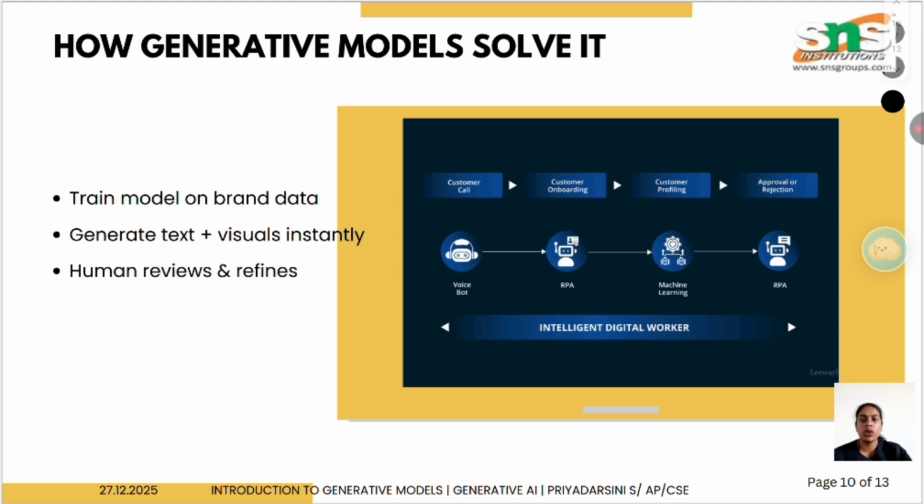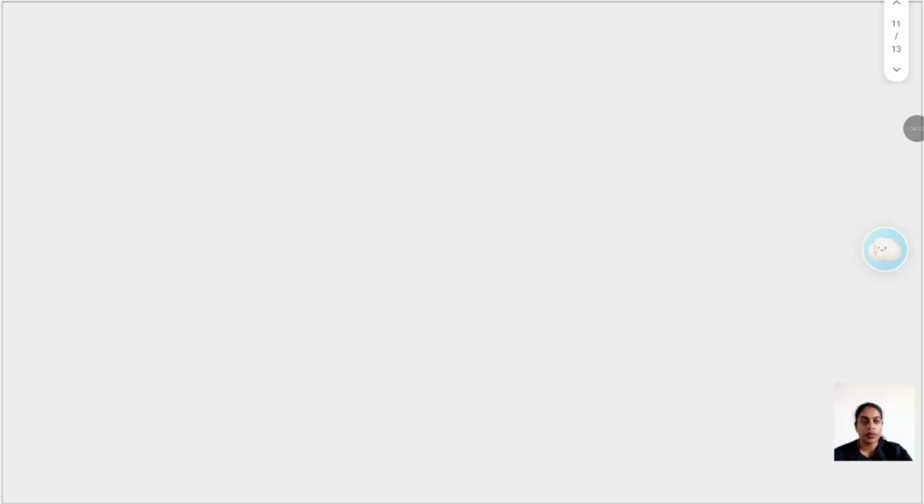How does the generative model solve it? The solution is to train a generative model on brand data. Once trained, it can generate text instantly and create visual content and personalized posts for different users. Humans can review and refine the output. This reduces cost, saves time and increases productivity.